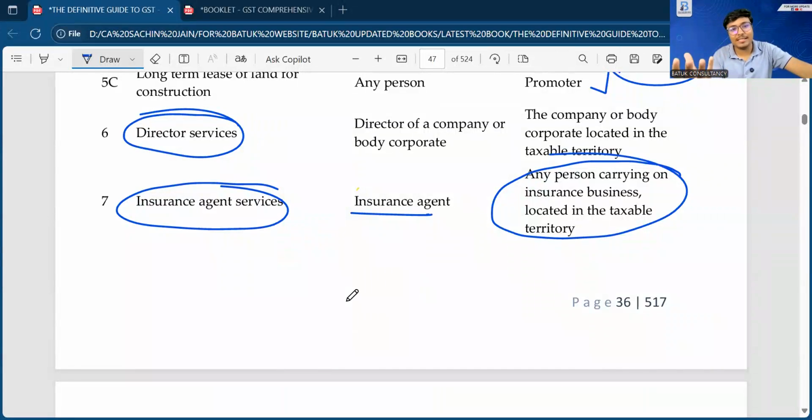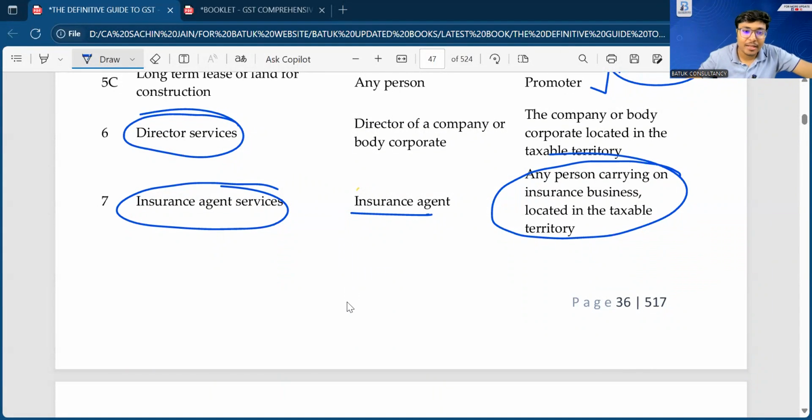Director may provide the consultancy to the company and charge the amount. Director may provide the written filing services. Suppose Sachin is the director in Batuk Consultancy and Sachin is providing the written filing services and financial consultancy, and the company is going to book expenditure of 1 lakh to Sachin for financial consultancy. In that case, the company has to make the payment under reverse charge mechanism on that 1 lakh rupees.